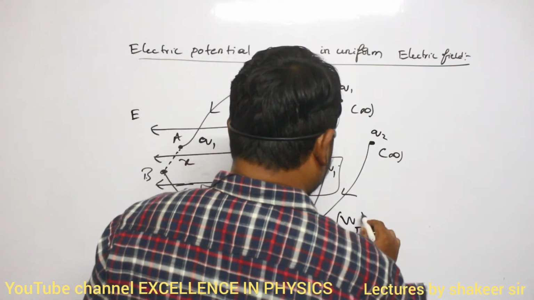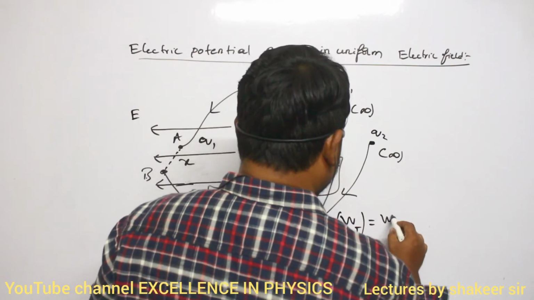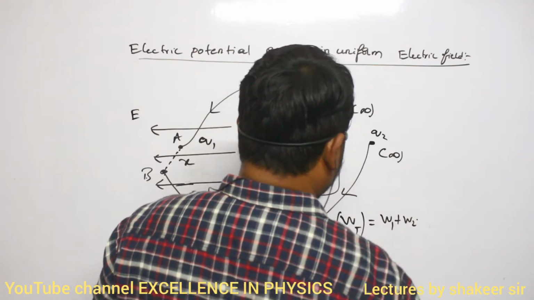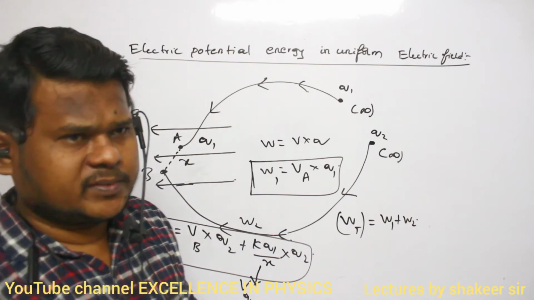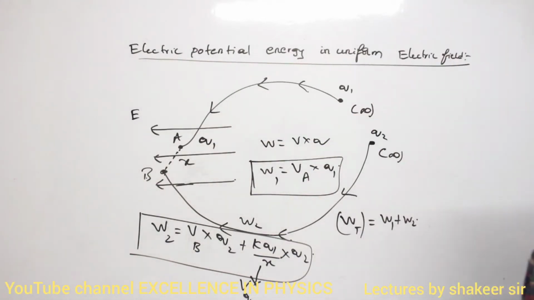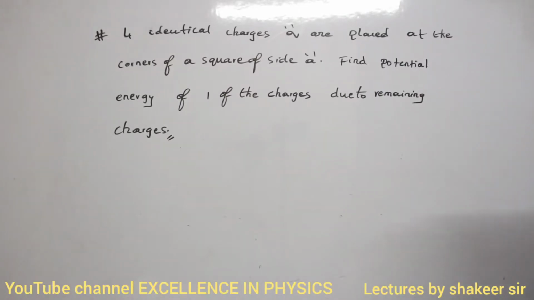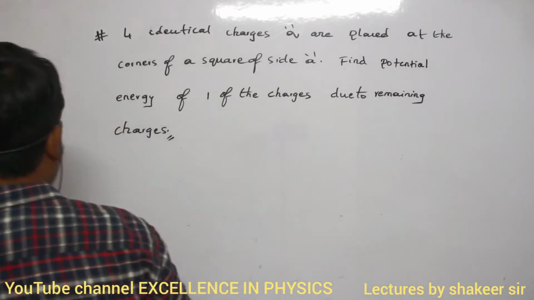Therefore, total work done to bring two charges is equal to W1 plus W2. Now you write this equation, that is our answer. Okay? So question, have you understood?